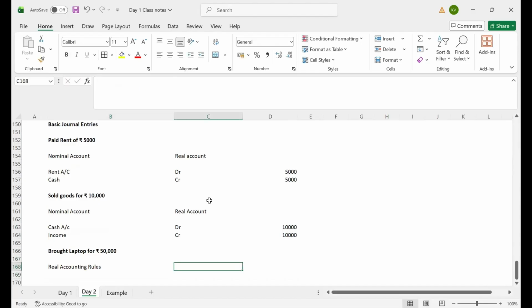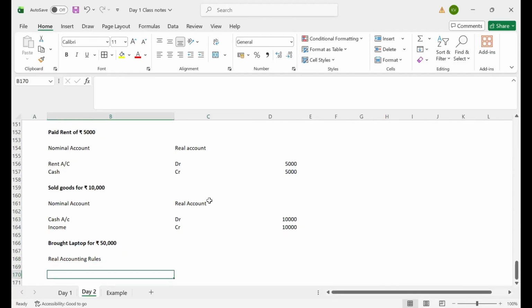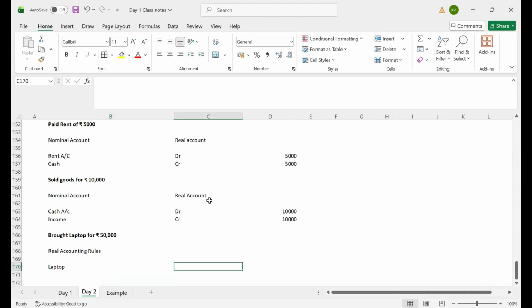And I am paying cash. I need to apply the real accounting rule for that also. As per the real accounting rule, debit what comes in and credit what goes out. What is coming into my business? Laptop, right? I am receiving a laptop.